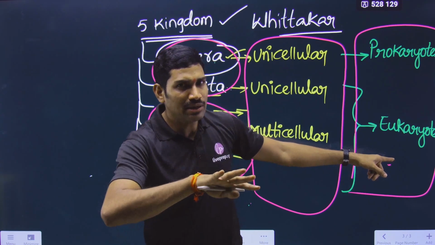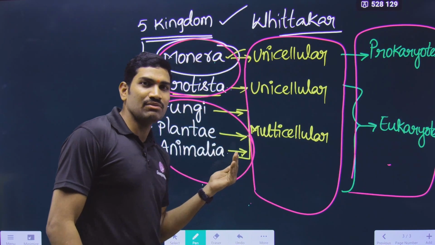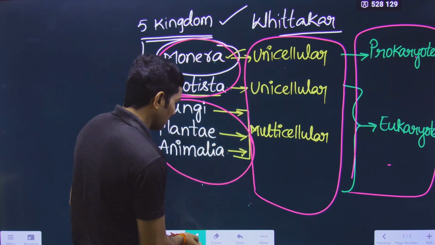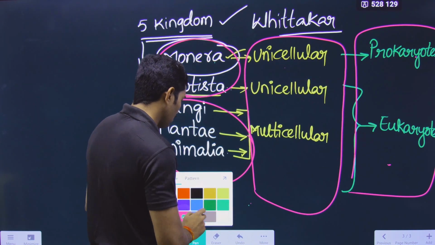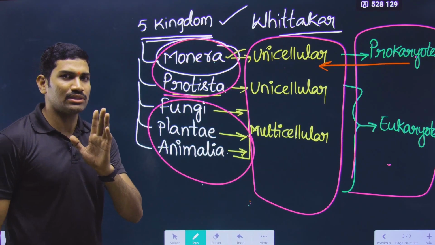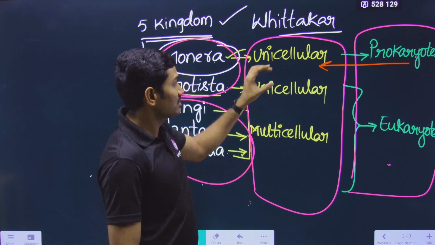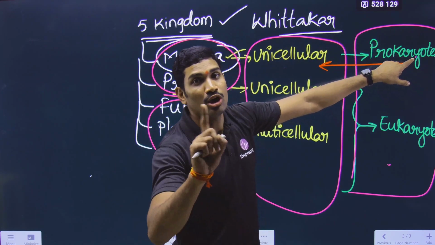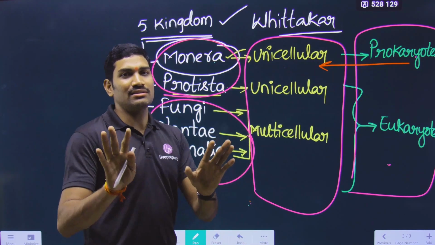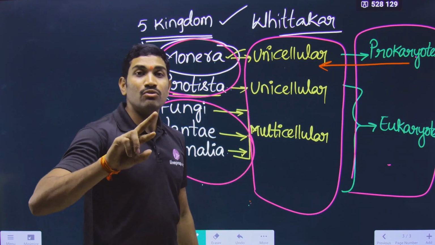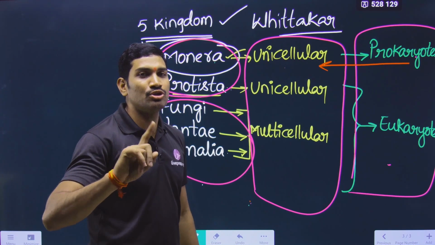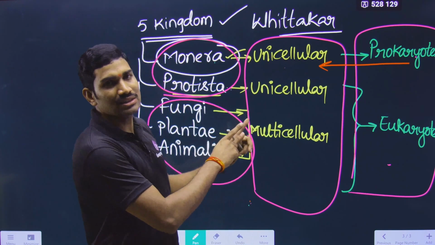Now the same type of question, but in the reverse direction, we will see here. Please understand: all prokaryotes are unicellular. True or false? This time you just tell me. It is true. But in reverse, all unicellular are not prokaryotes, but all prokaryotes are unicellular. See here, the content is very simple, but the questions can be complicated to any level. That is the reason why we should not memorize the content by heart; we should understand the content.